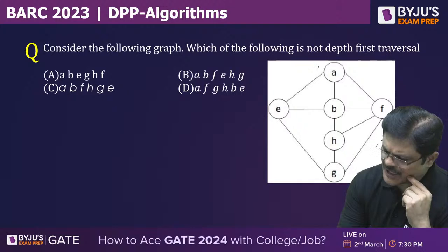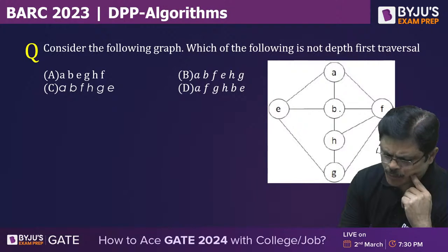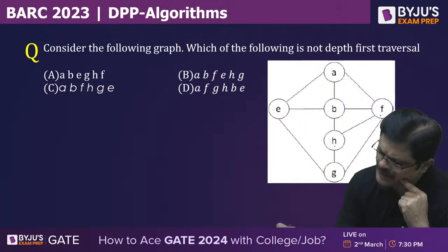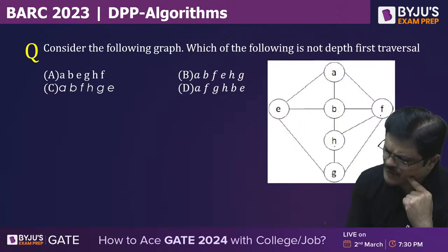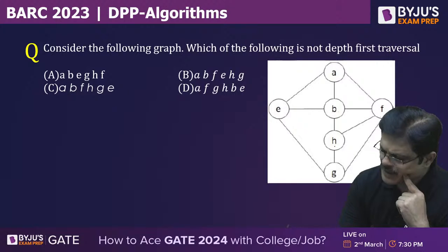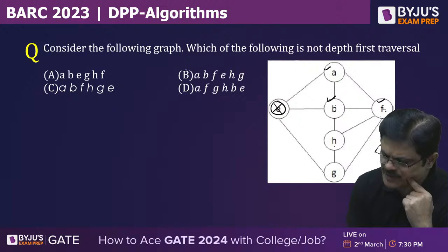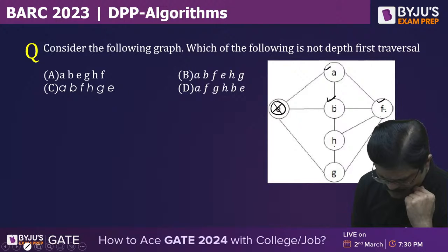Let us see option A. You start at A. You can go to B. From B you can go to E. From E you can go to G. From G you can go to H. From H you can go to F. So A is possible. But if you take option B, from A you can go to B, and from B you can go to F, but from F you cannot jump to E. That is not possible. So B is not possible, my dear friends.